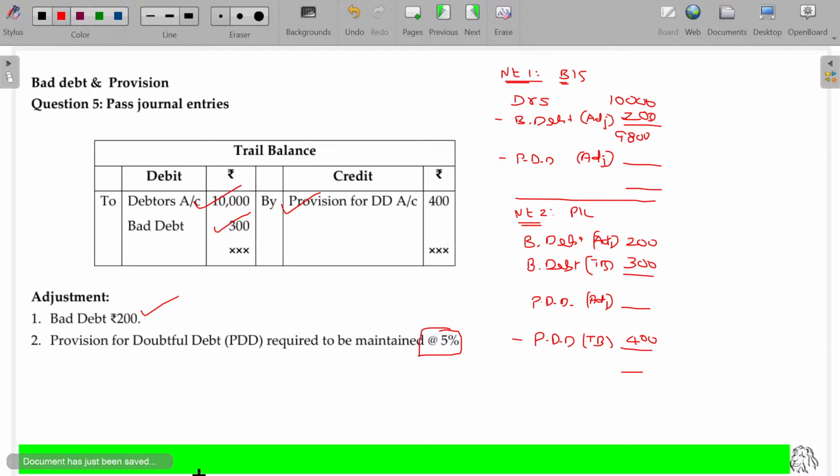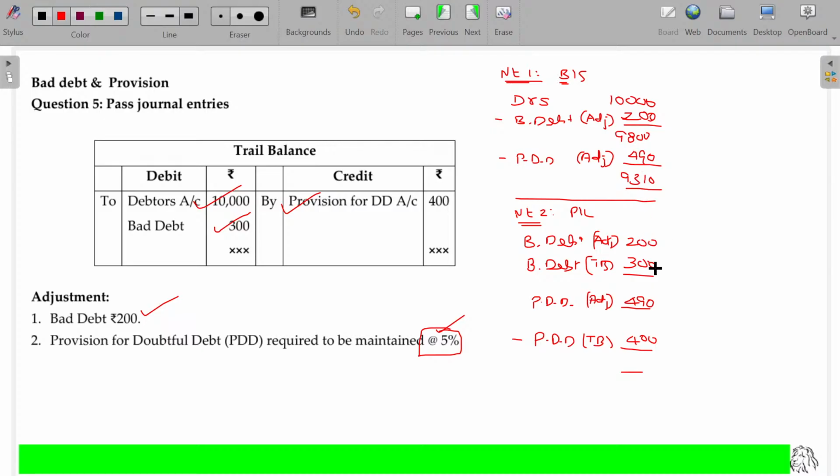We expected it may be receivable. Out of that 9,800, somebody may not pay me. We expect it may be around 5%. That 5% on this being 490. Am I right? Okay. So the balance amount appearing in the balance sheet being 9,310. This will be shown here also, because adjustment item should be posted twice, here as well as here.